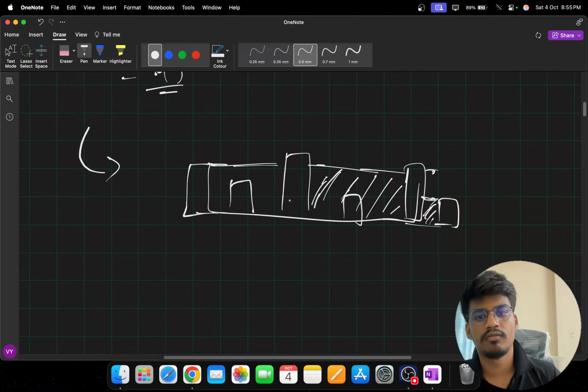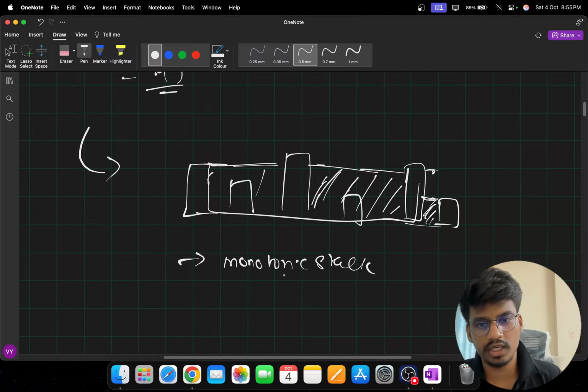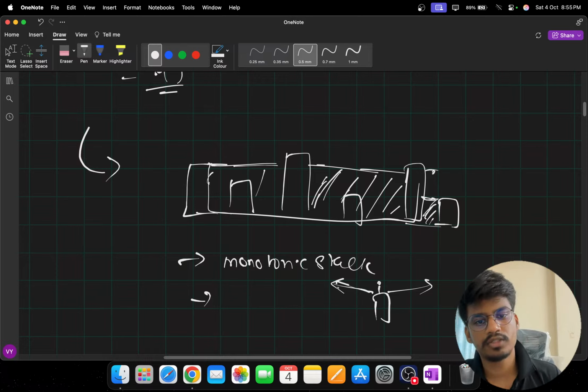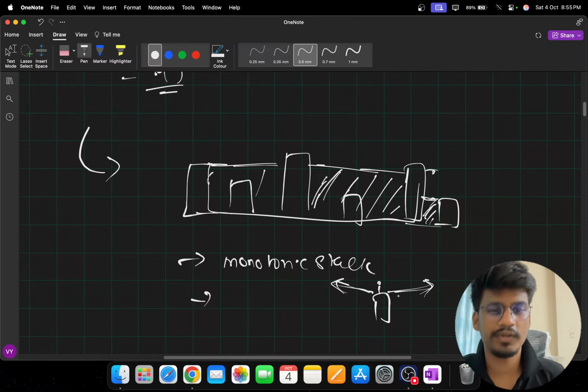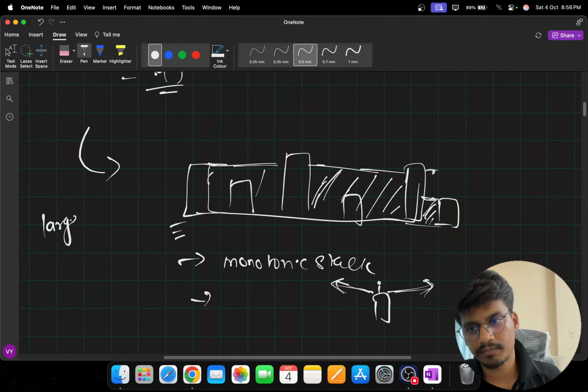For this we usually use a monotonic stack to find the next greater and smaller element, or I would say to get the height in the left part and right part. That gives the maximum water storage at this ith position, based on the left and right buildings. So we calculate this, and you can study this kind of problem. This is basically a variant of largest area in a histogram.